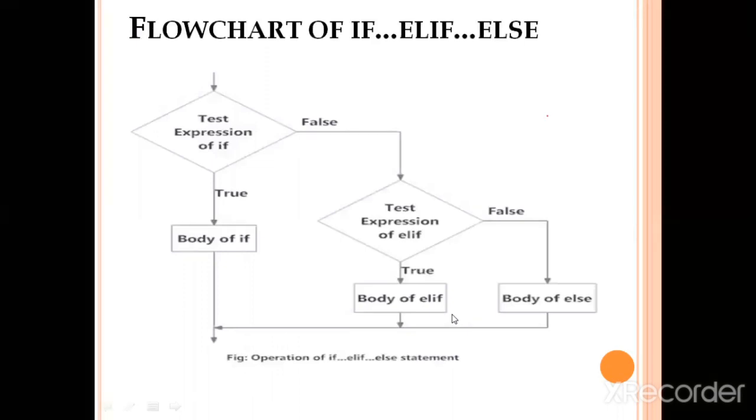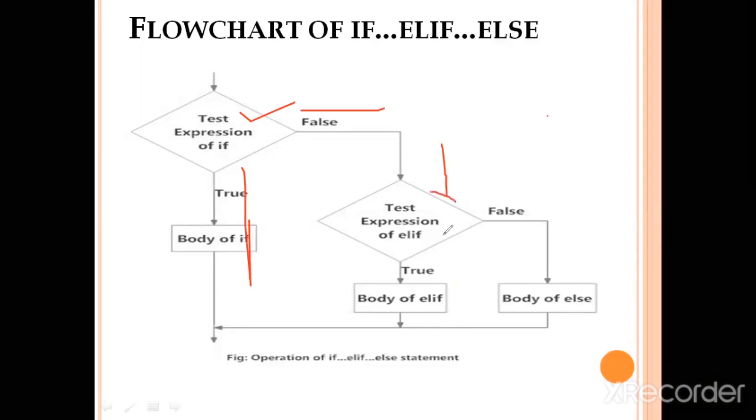In the flowchart, it is clearly given here that when we are testing any expression and it becomes true, the body of if will get executed. If it is false, then the text expression of elif will get evaluated. And if the body of elif is not executed, then there is another body called else, and it will get executed.